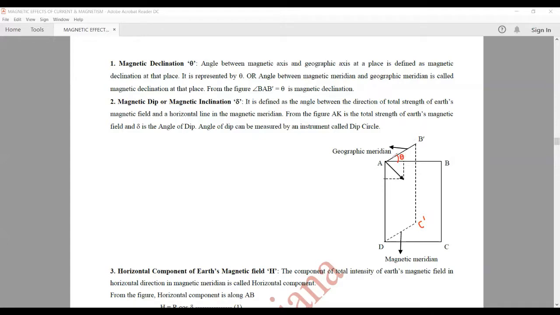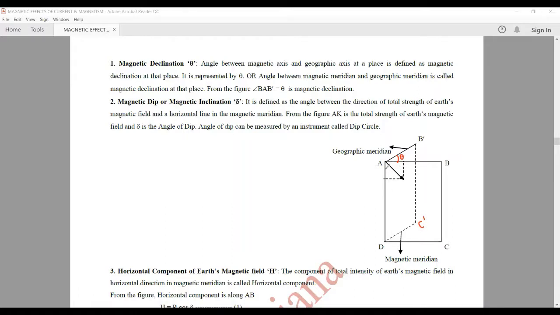This angle theta is called the magnetic declination. So it is the angle between the geographic meridian and the magnetic meridian. Now the second element is magnetic dip or magnetic inclination. It is also called the angle of dip. It is defined as the angle between the direction of the total strength of the Earth's magnetic field and the horizontal line in the magnetic meridian.